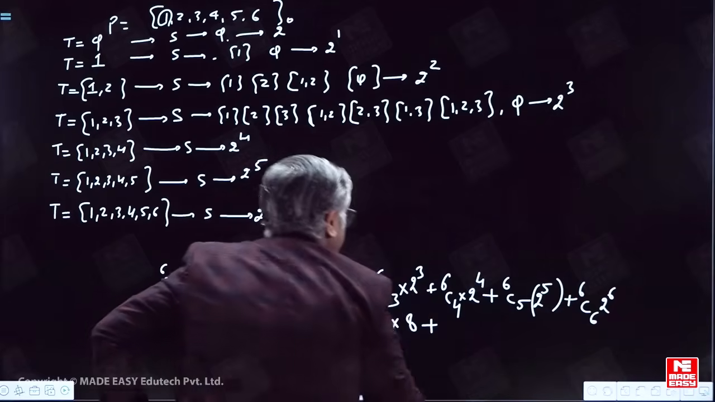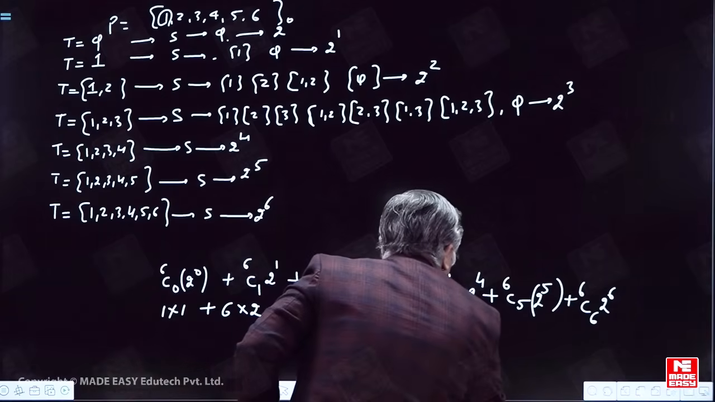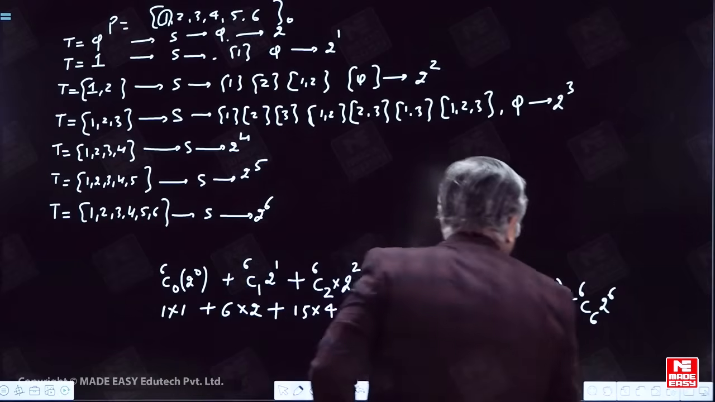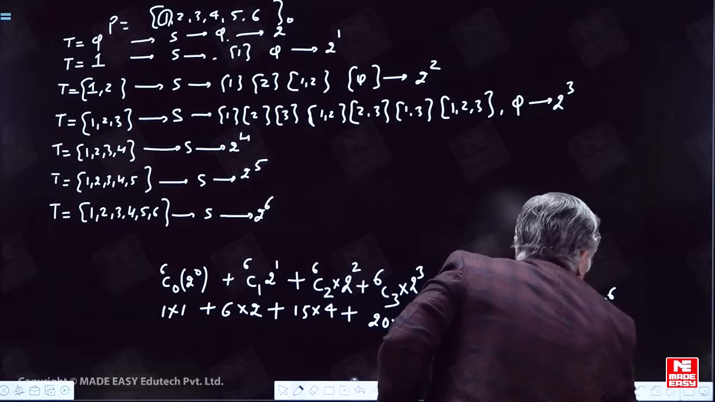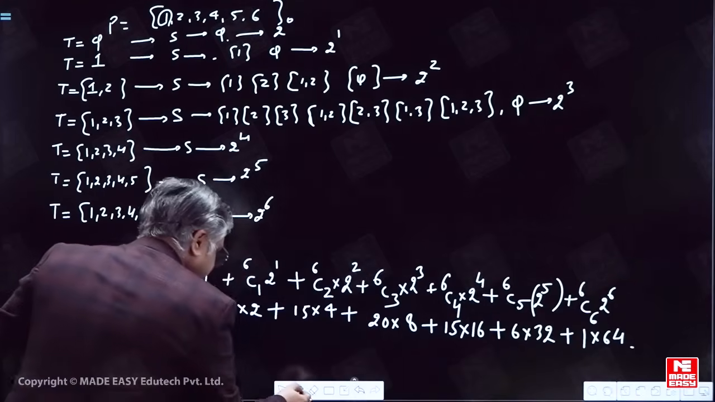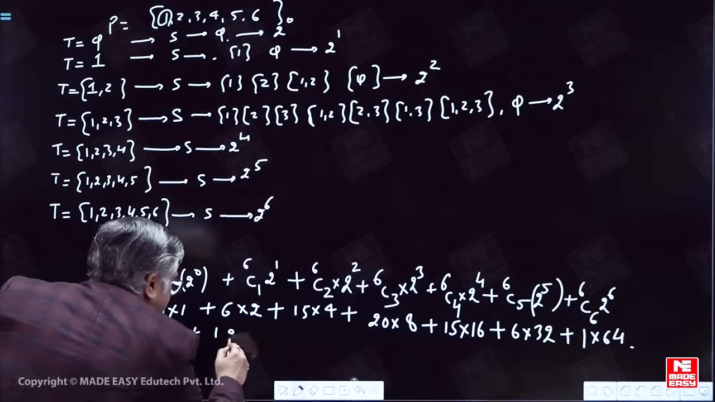6C4 is equal to 6C2, that is equal to 15 into 16. And we have 6C5, that is again 6 into 32, and we have 6C6, that is equal to 1 into 64. Now it's a Herculean task to add it, but it's a GATE question. There is not much of a problem here.